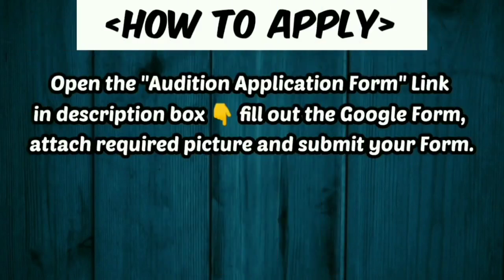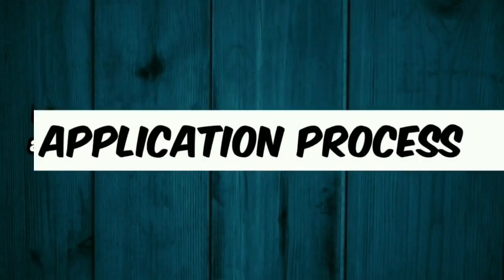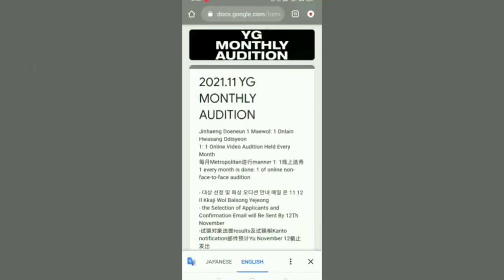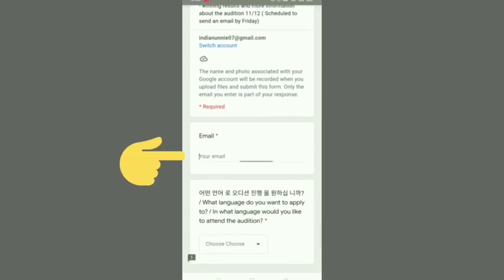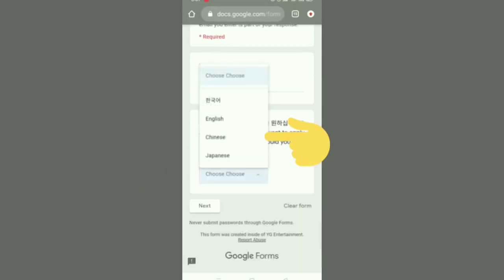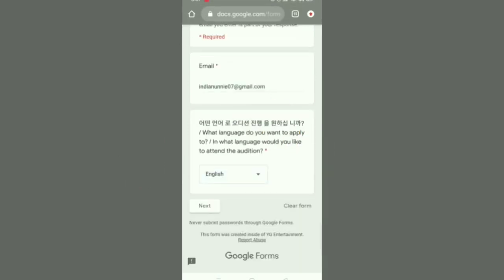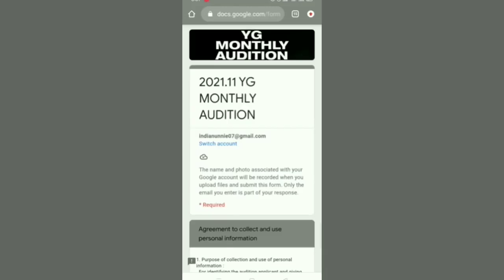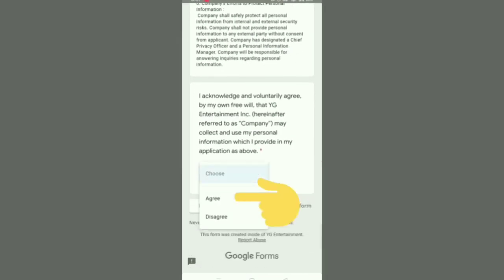How to apply. Open the audition application form link in the description box, fill out the Google form, attach the required picture and submit your form. Now let's see the application process. First, open this form through the link in the description box. Scroll down, write your email address. Here choose your preferred language. Tap on the Next button. Scroll down. Read this privacy policy and choose the Agree option.